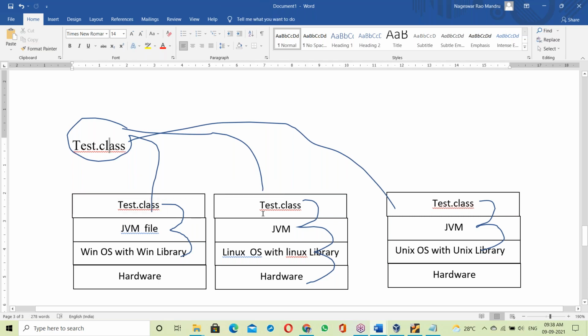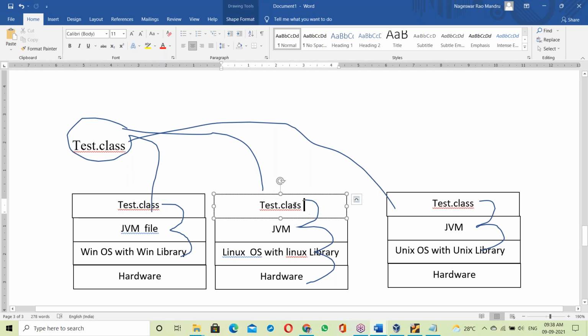Same dot class file moved to a Linux base, run it. No, it won't work. To run it here, you have to install the JVM. For the purpose of the JVM, you have to install the JDK. To run the test.class file, every OS must have a JVM. Without the JVM, the dot class file will not run here.